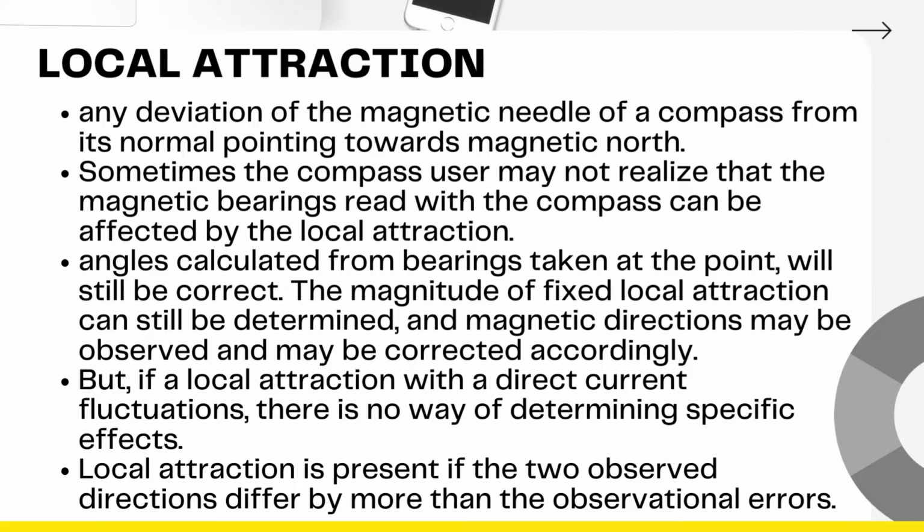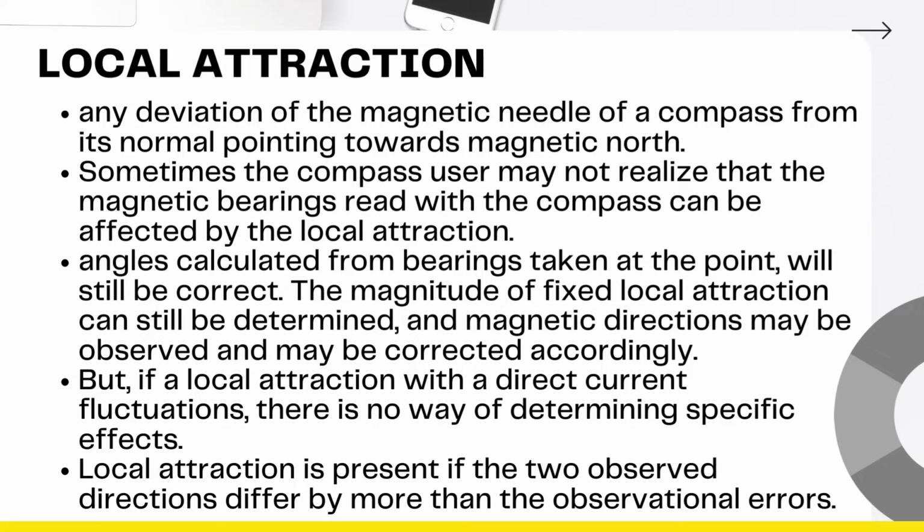However, angles calculated from bearings taken at the point will still be correct. The magnitude of fixed local attraction can still be determined, and magnetic directions may be observed and may be corrected accordingly. But if a local attraction has a direct current fluctuation, there is no way of determining specific effects. So if you encounter such a problem, the best thing to do is to avoid it.